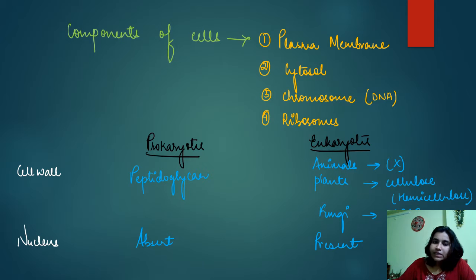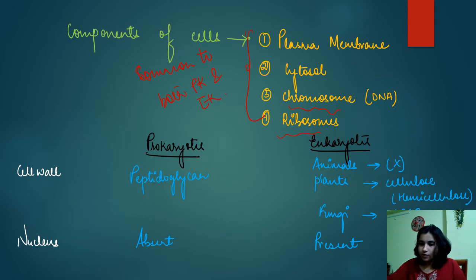Okay, if we see the components of the cell, they are basically plasma membrane, cytosol, chromosome, ribosome, right? These components are common to both prokaryotes and eukaryotes, right?